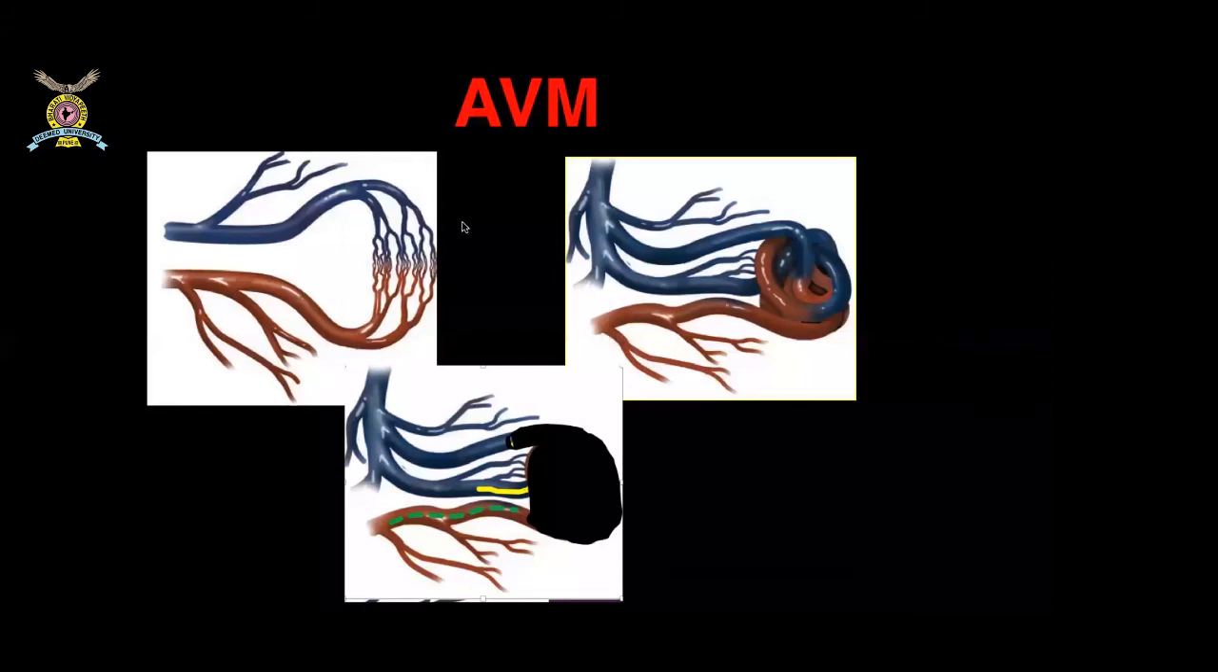And now we'll come to the fourth treatment, which is known as the AVM, or arteriovenous malformation. So what is arteriovenous malformation? Normally we have arteries. After that, we have capillaries, and from the capillaries, we have something known as veins. So arterial pressure is really high.